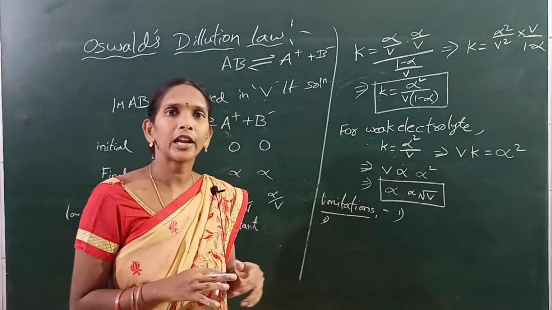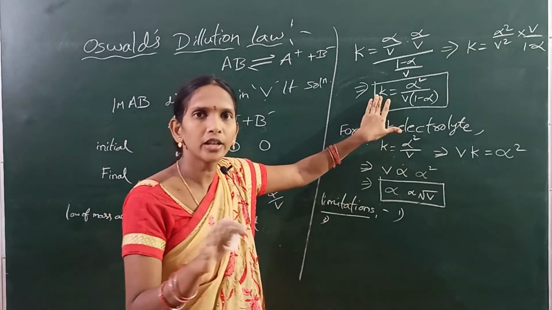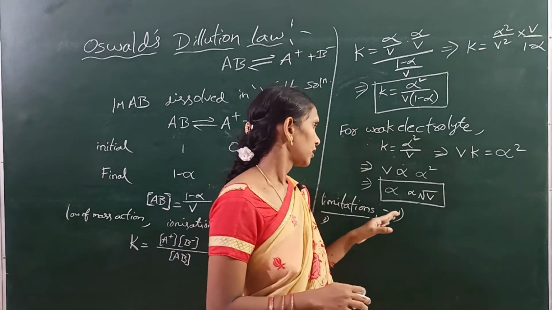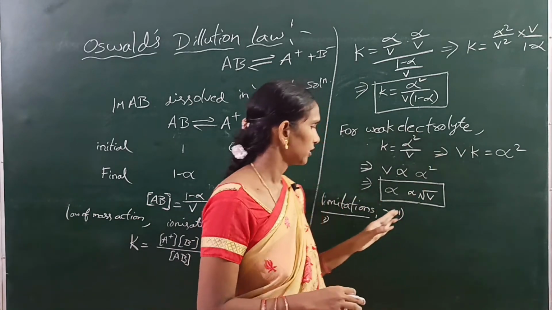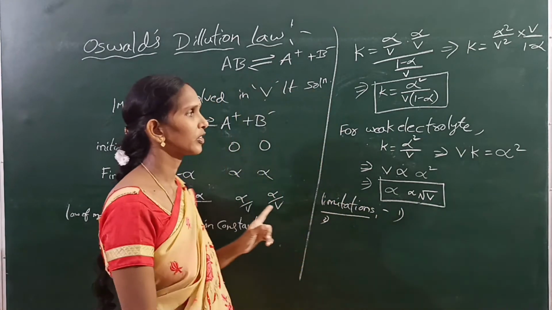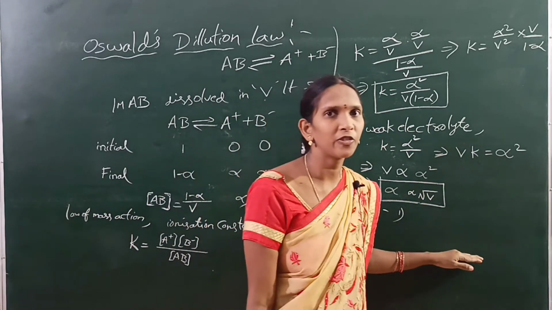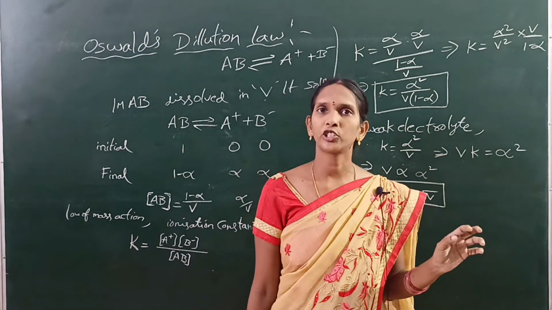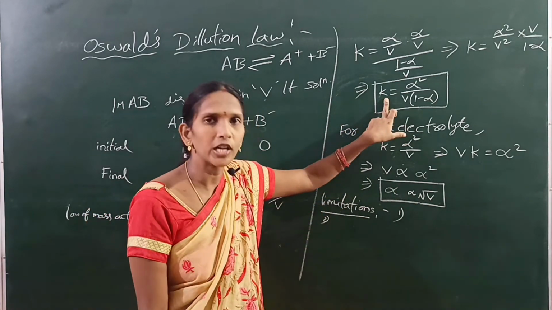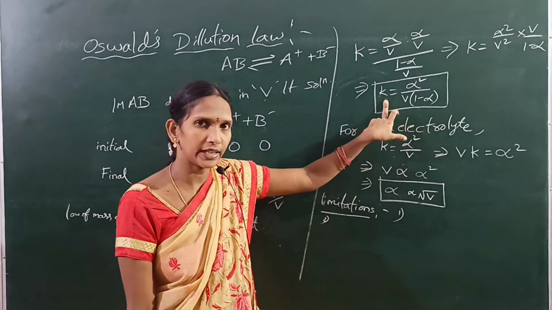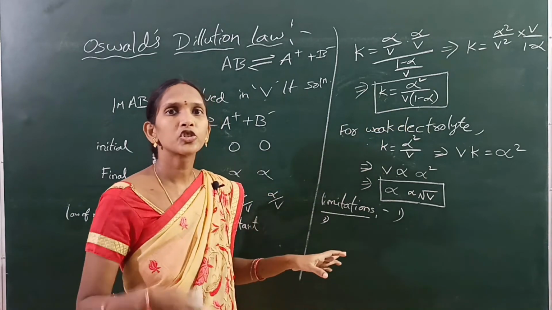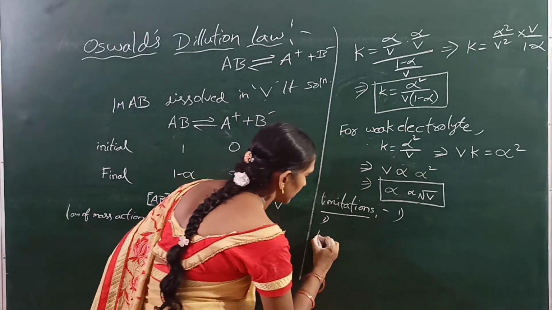But for a strong electrolyte the ionization constant is not constant, so this theory does not explain strong electrolytes. To summarize, the first limitation is that the theory applies only to weak electrolytes and dilute solutions, and the next is that the ionization constant K is not a constant value for strong electrolytes.